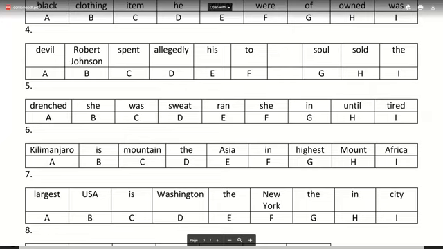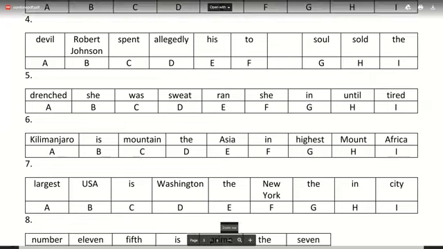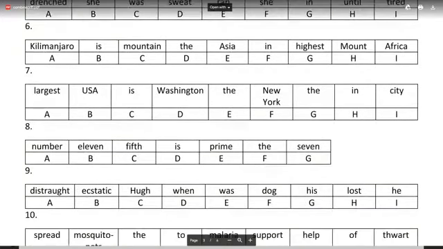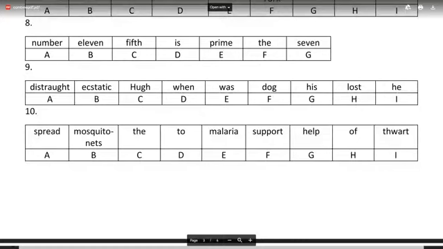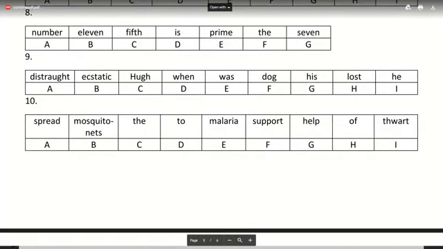So let's move on with this one. Try doing number eight now.